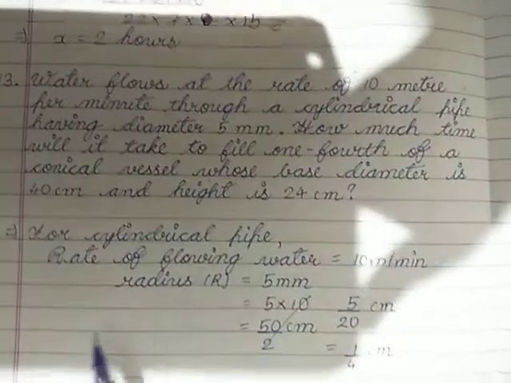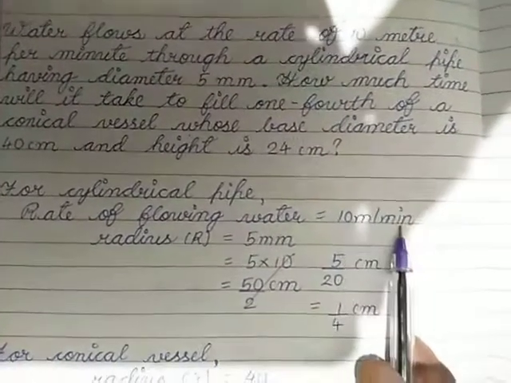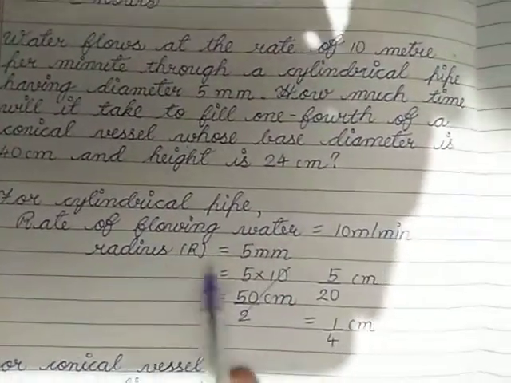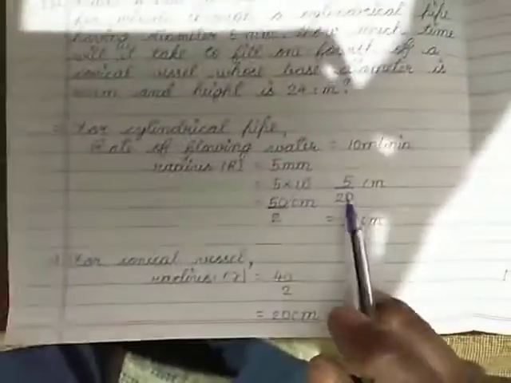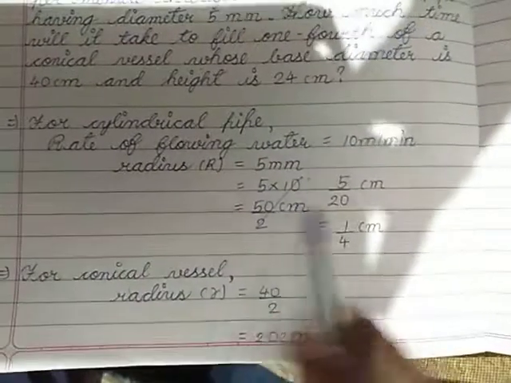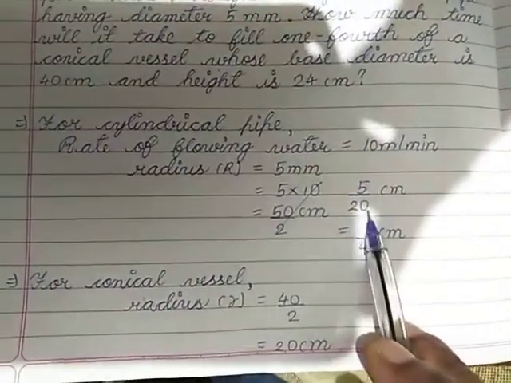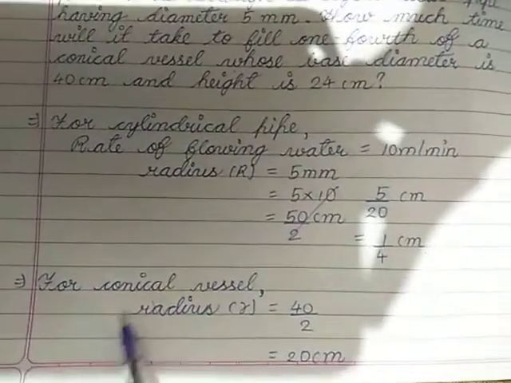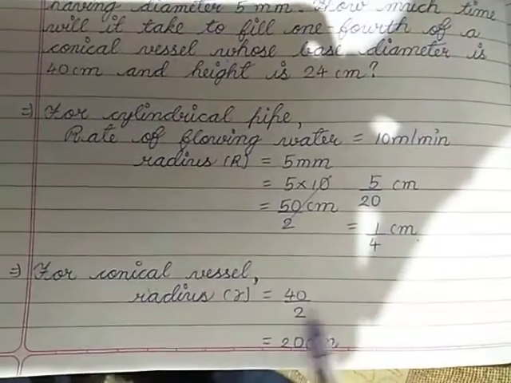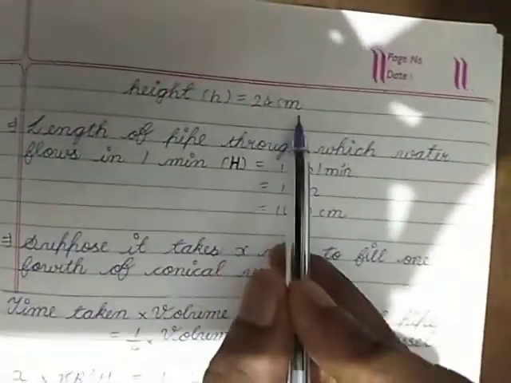So for the cylinder, the rate of flowing water is 10 meter per minute, and the radius is 5 millimeters. Because it is a diameter, divide by 10, and then divide by 20. So you will get 1/4 centimeter. For the conical vessel, radius R is equal to 40 by 2, that is 20 centimeter. The height H is equal to 24 centimeter.